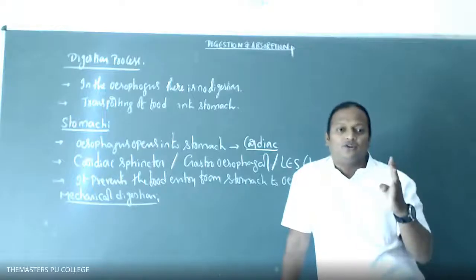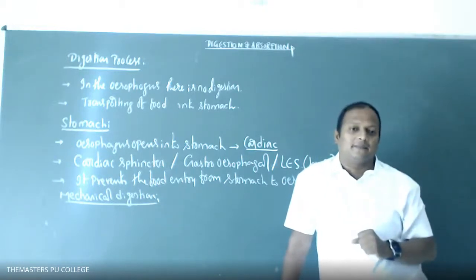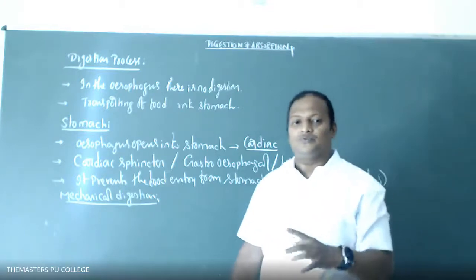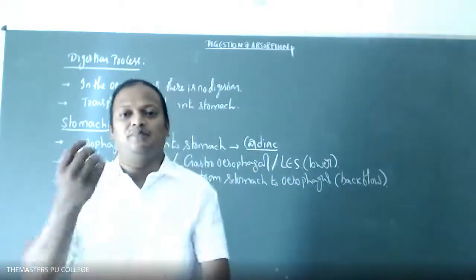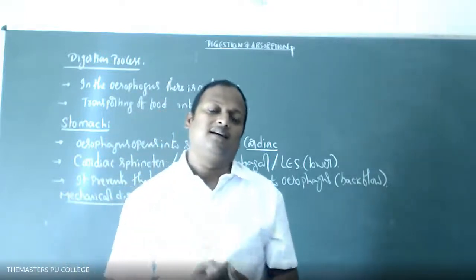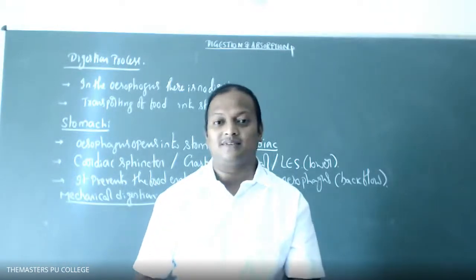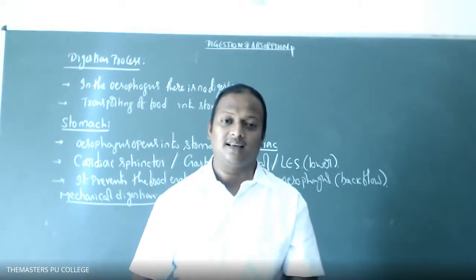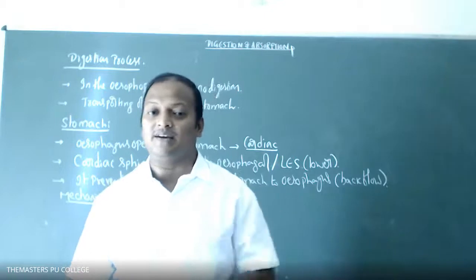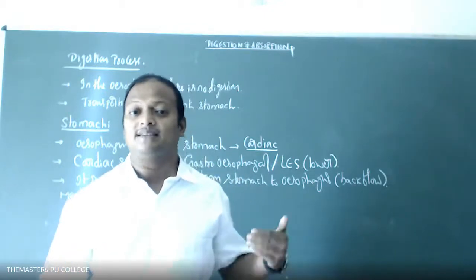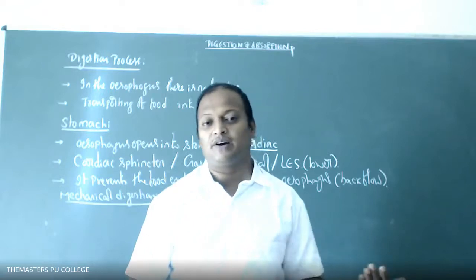The food stays for 4 to 5 hours in the stomach, and during this duration the food is mixed with the different types of gastric juices. That process is the churning process. After some biochemical digestion, the food enters the further parts of the gut, from the stomach to the duodenum.